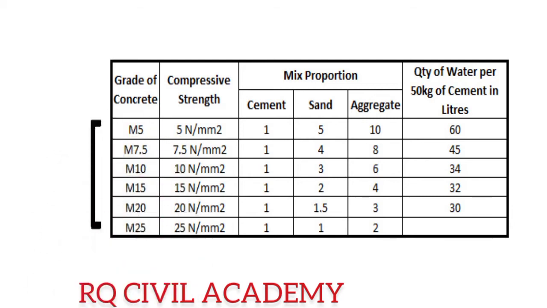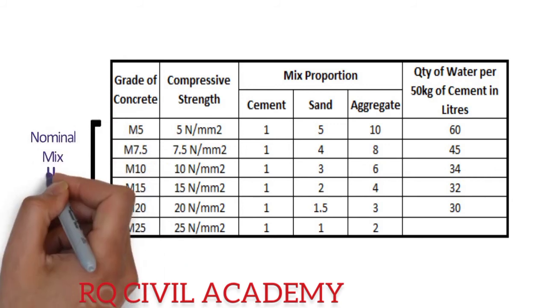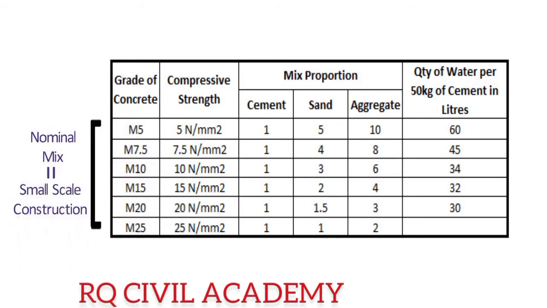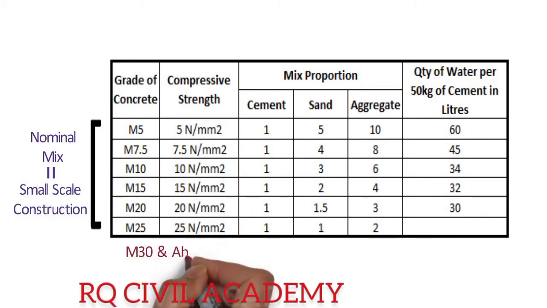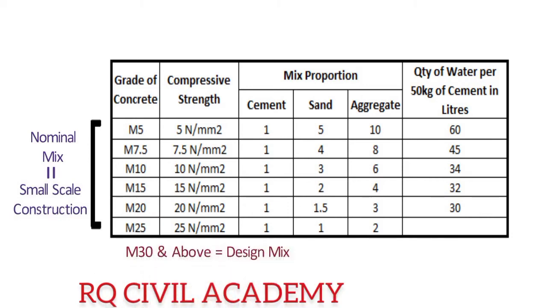Up to M25, a nominal mix can be made which shall be used for small scale construction where concrete consumption is not high. But for M30 and above grades, design mix should be used.